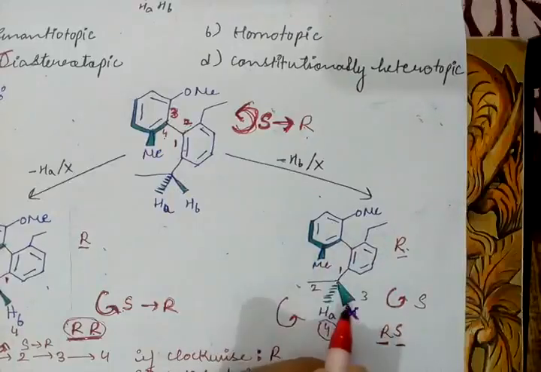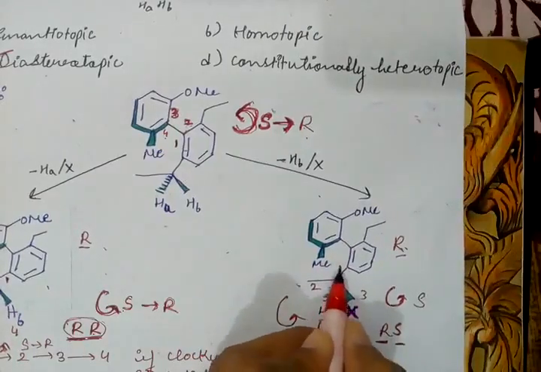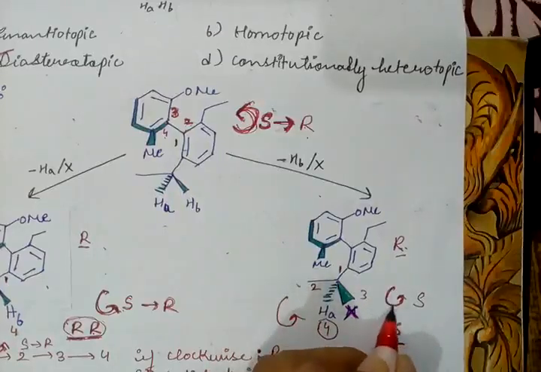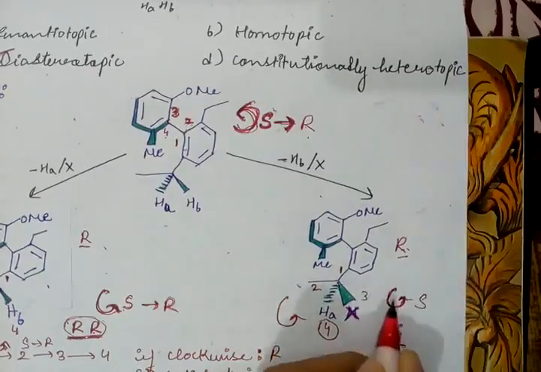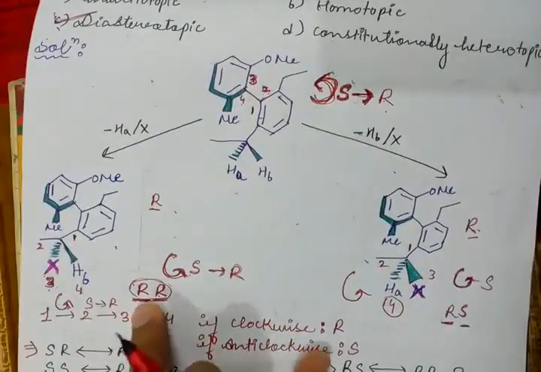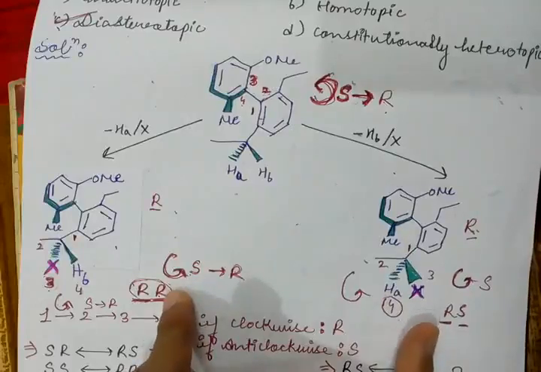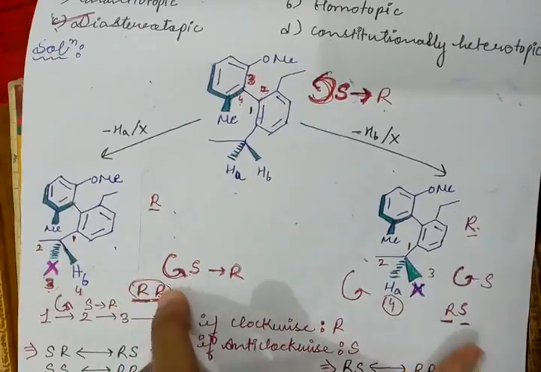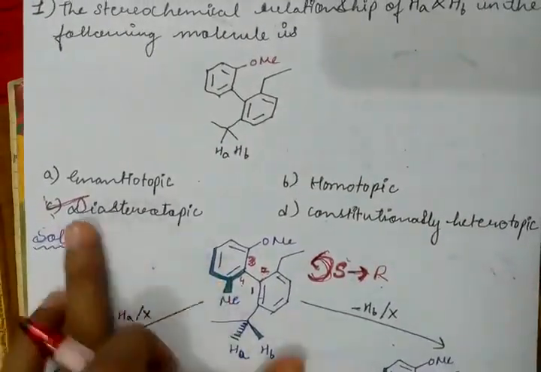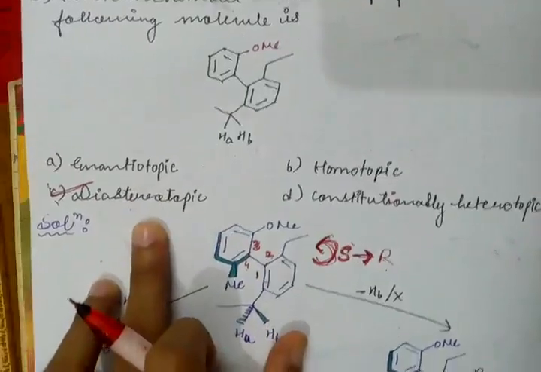Again this is R and numbering them 1, 2, 3, 4. Moving 1 to 2 to 3, this is S, which is anti-clockwise direction, and the fourth being below, it remains intact. We see here that one of the centers remains the same, that is R remains R, and one R changes to S, that is, one of the centers changes its stereo. So this kind of relationship is diastereotopic. So our answer becomes C.